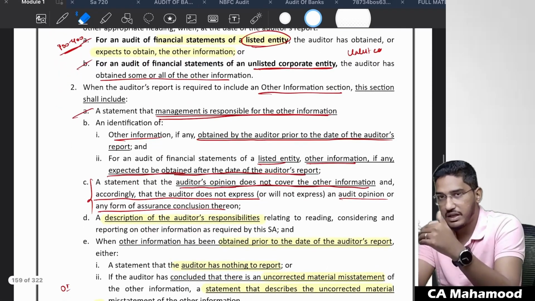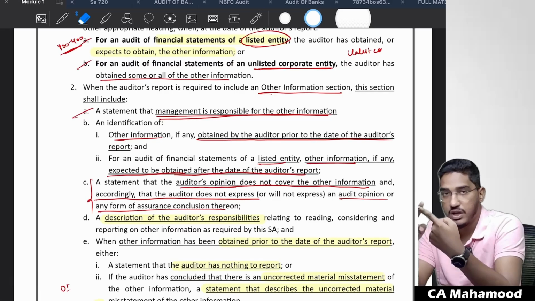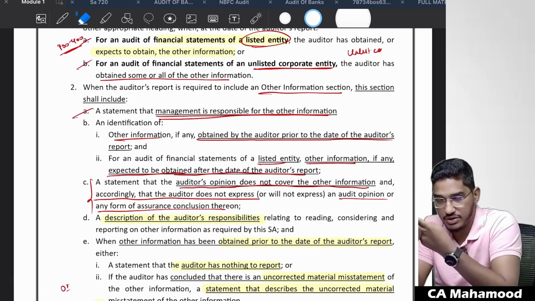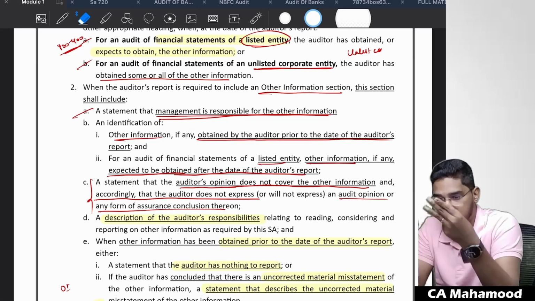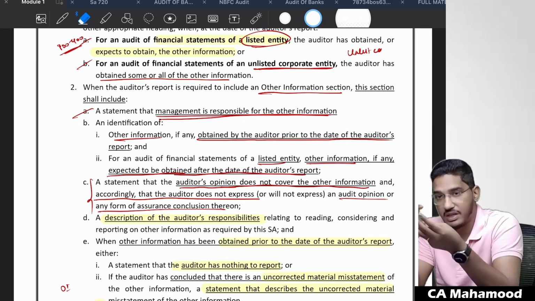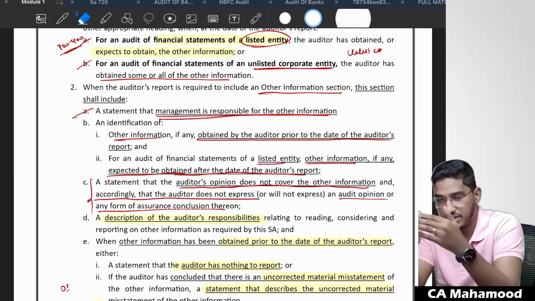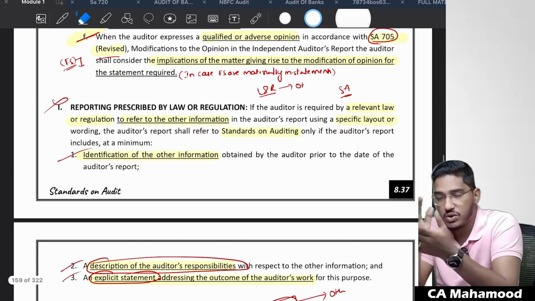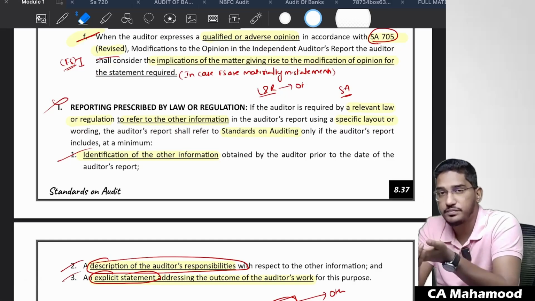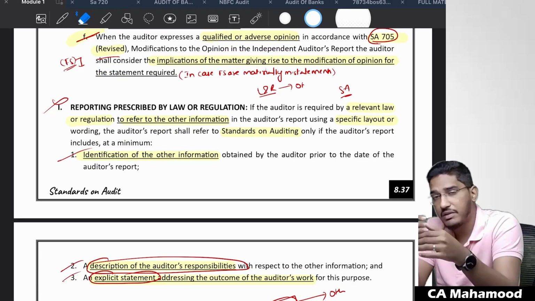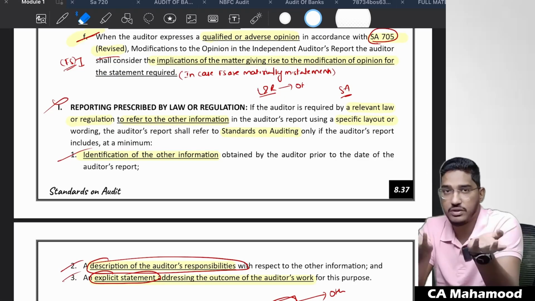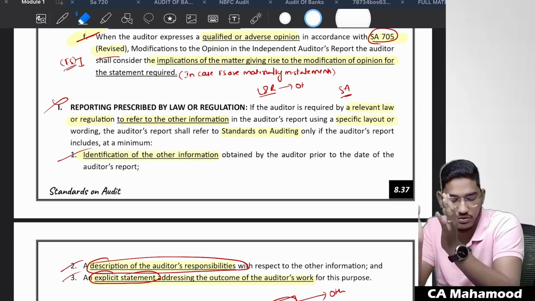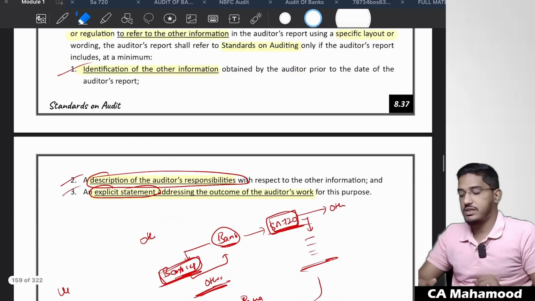And in that Other Information paragraph, what should you say? You should say who is responsible. You have to identify what is included in the other information. You should also say that you are expressing an opinion only on the financial statements, and your opinion is not related to the other information. Also, you have to describe your responsibilities relating to the other information, that you are only required to read it. Sometimes law or regulation will also tell you to report on other information; fulfill those reporting responsibilities as per law or regulation too. And if you are complying with all the requirements of the standards on auditing, you can give a reference to SA 720 also. Understood? So this is what SA 720 is all about.